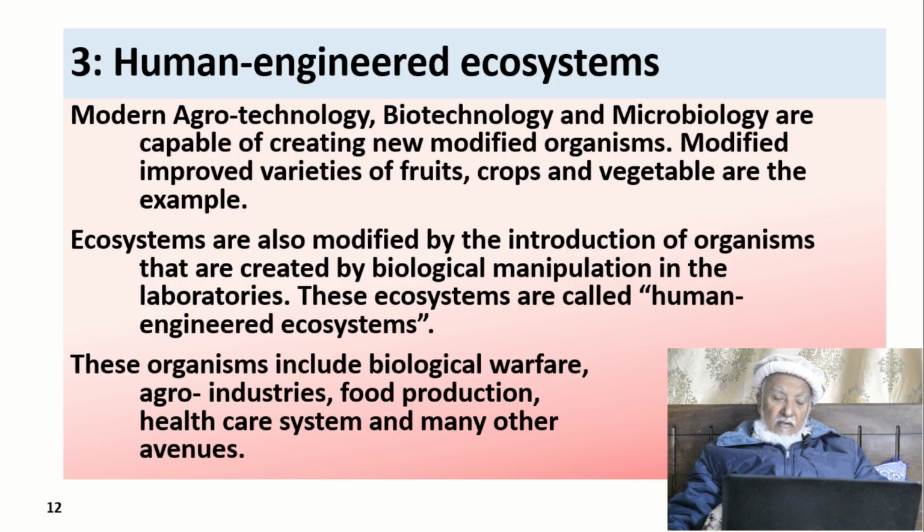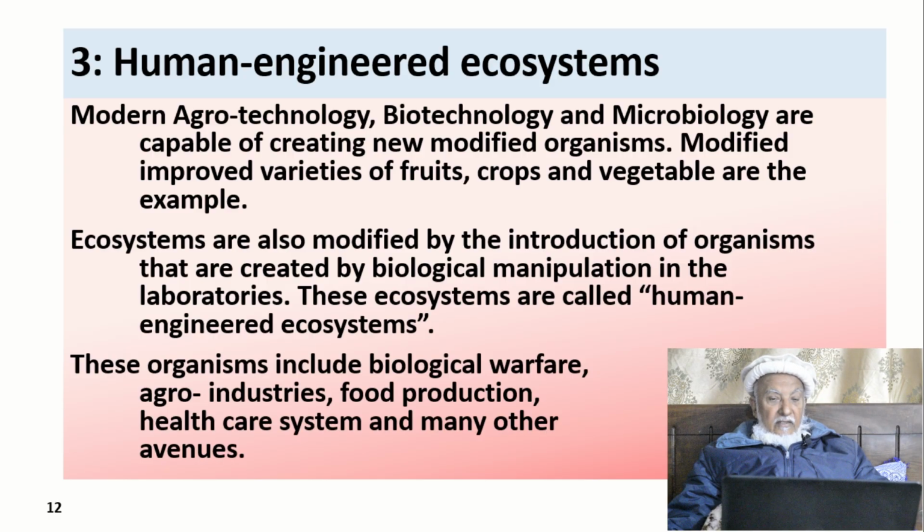Human engineered ecosystem. This means something has been reproduced or engineered in the laboratory, and that is causing a change. Modern agrotechnology, biotechnology, and microbiology are capable of creating new modified organisms. Modified, improved varieties of fruits, crops, and vegetables are examples.